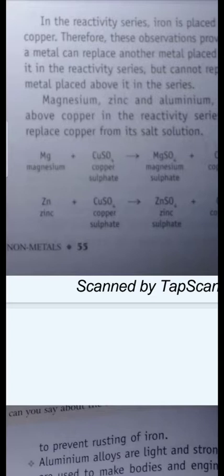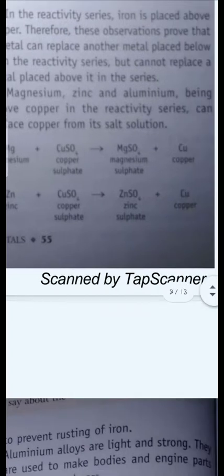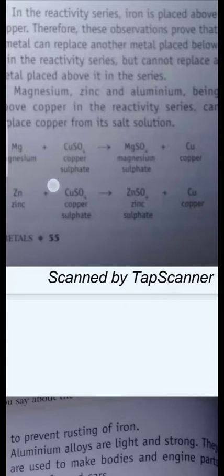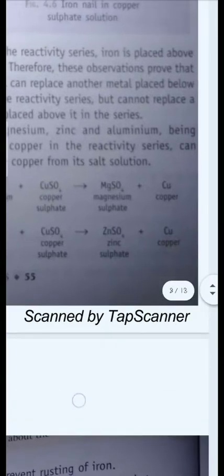Likewise, zinc reacts with copper sulfate to form zinc sulfate and copper. Copper here is again displaced from copper sulfate, from the combined form to the elemental form, and the zinc, which was earlier in the elemental form, now takes the place of copper in copper sulfate and forms zinc sulfate.